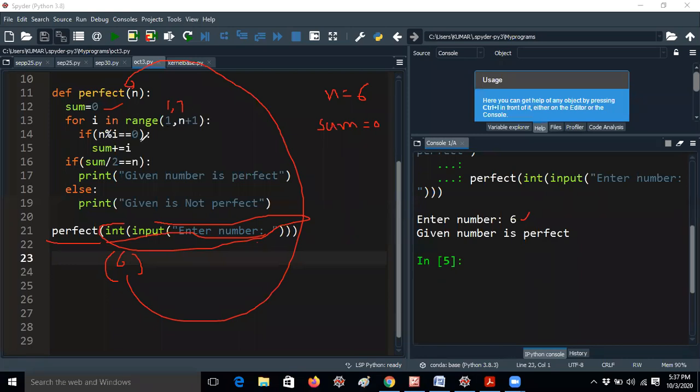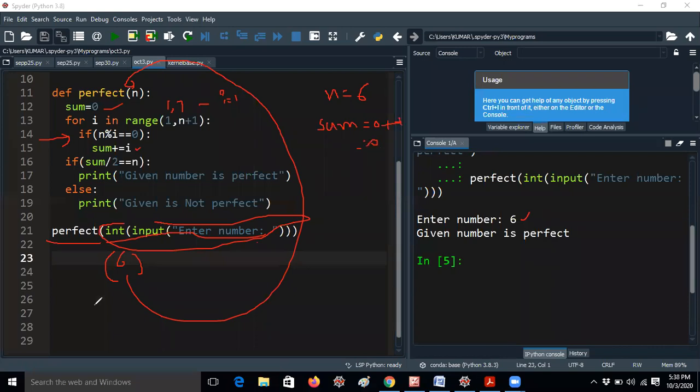If n mod i equal to 0. This is the main logic for finding the divisors of a particular number. You know it already; in earlier classes we have done so many examples related to this. Next, if n modulus i equal to 0: n is 6 and i is 1, because the first element i is 1 only. 6 modulus 1 equal to 0, as the remainder is 0. Sum equal to sum plus i is executed here. Sum is initially 0, i value is 1. So 0 plus 1, the new sum value is 1.